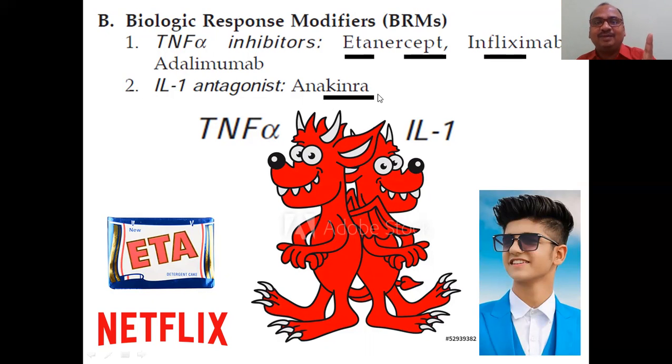Whenever I see the name Kinra, I get the name of this fellow. This fellow kills IL-1. Whereas the TNF alpha inhibitors are etanercept, eta is a soap, concept. Last word you have to tell, etanercept. Okay. And infliximab.